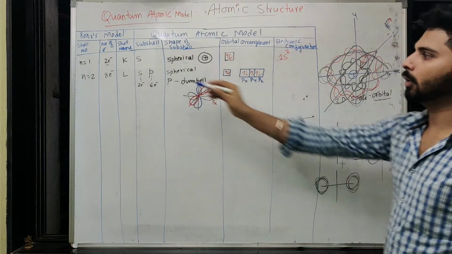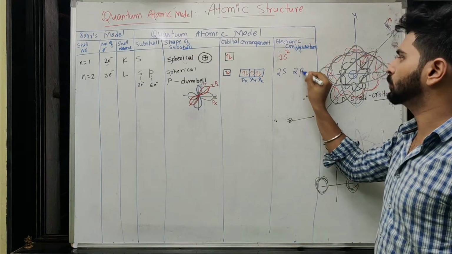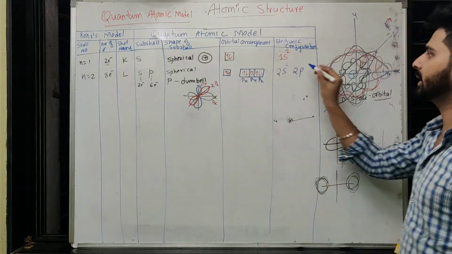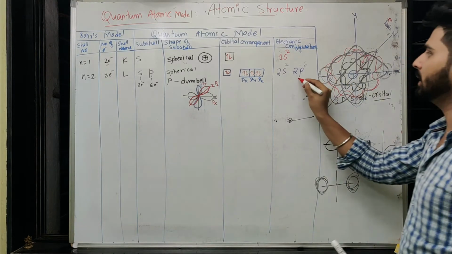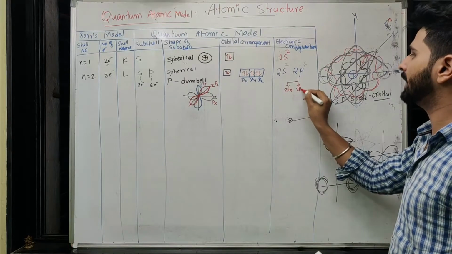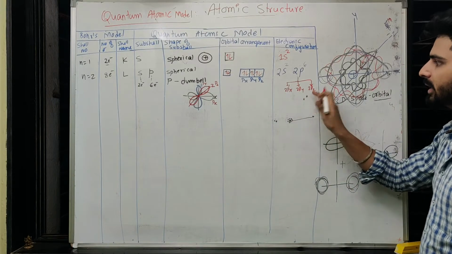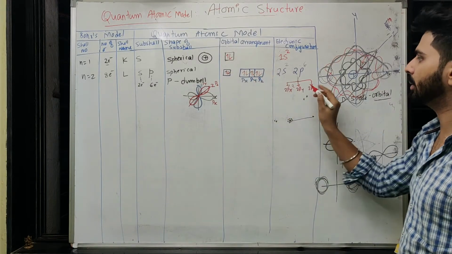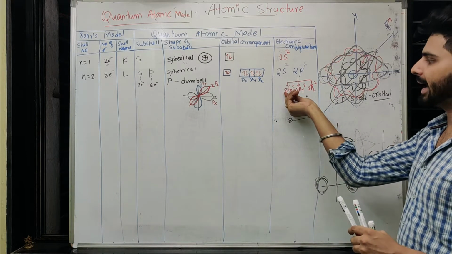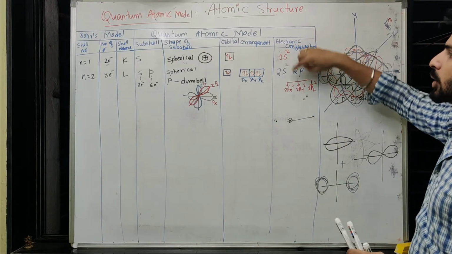So both subshells s and p are present in the second shell, so I will write them as 2s and 2p. 2s contains a maximum of 2 electrons, and 2p contains 6 electrons. This 2p6 can be written as 2px, 2py or 2pz, and if I'm writing like that, that means I'm writing orbital wise. So 2px2, you can see maximum 2, 2py2 and 2pz2. If I'm talking about 2px or 2py or 2pz, I'm talking about orbitals. If I'm saying 2p6, that means I'm talking about the subshell.